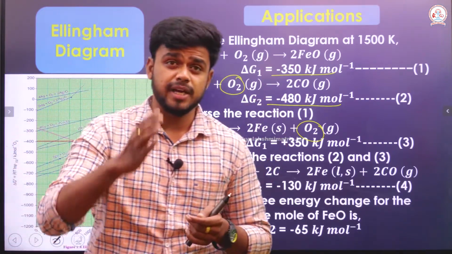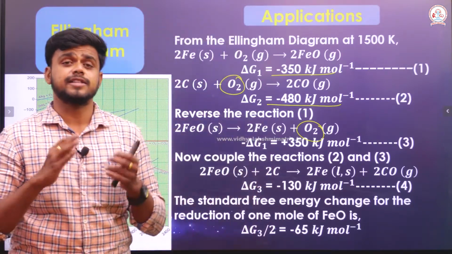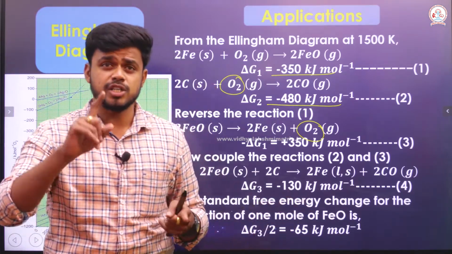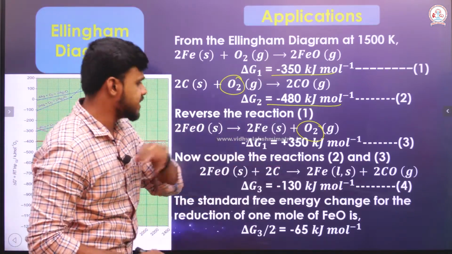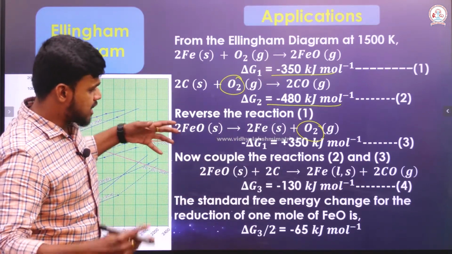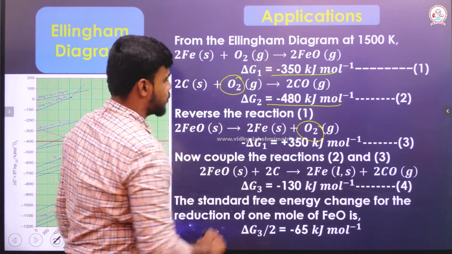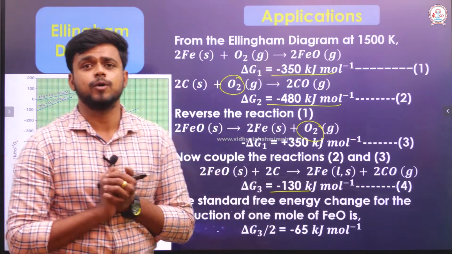From the thermochemical equations itself it is very clear, as we have seen in class 11 in thermodynamics, that if the reaction is reversed, we should not change the magnitude of the free energy, but the sign is reversed. So, the sign is reversed, right. As we are witnessing for a coupled reaction, if I couple this minus 480 and plus 350, it will result in minus 130 kilojoule per mole.